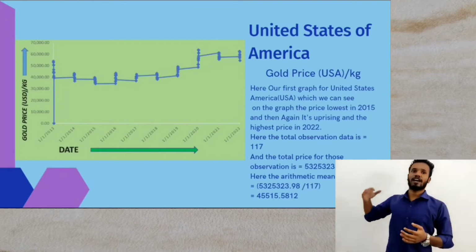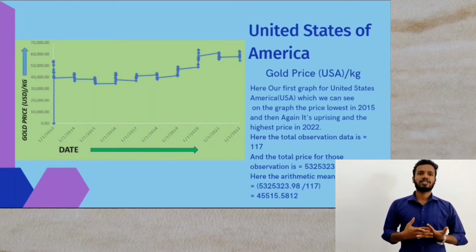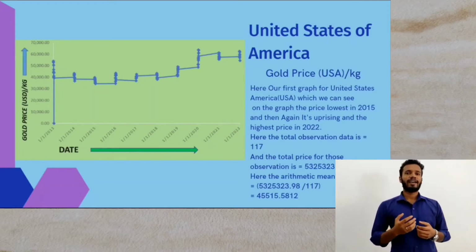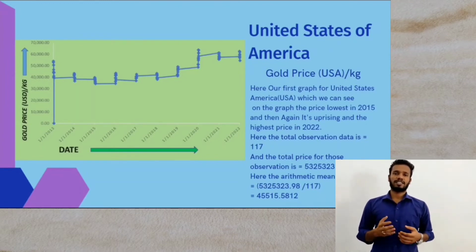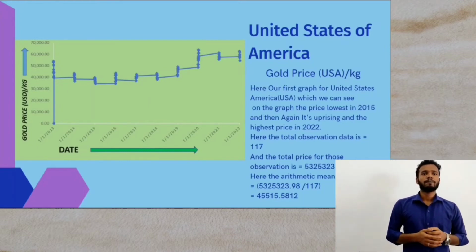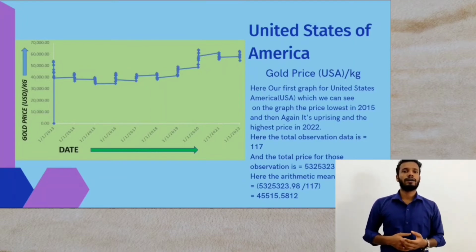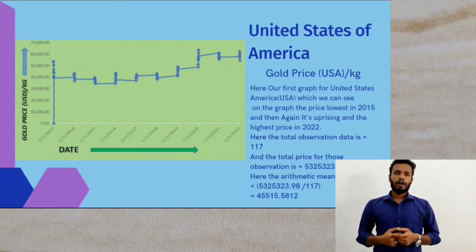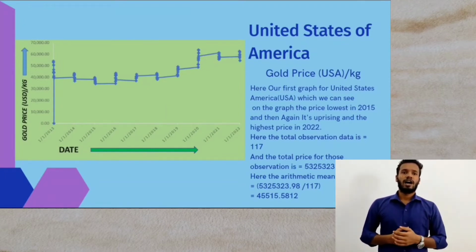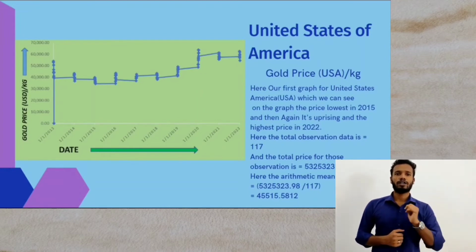Here is our first graph, for the United States of America, USA. On the graph we can see the price was lowest in 2015, then it rises again, and the highest price is in 2022. Here the total observation data is 117 and the total price for those observations is 5323.98. Here the arithmetic mean for USA is 45515.5812.